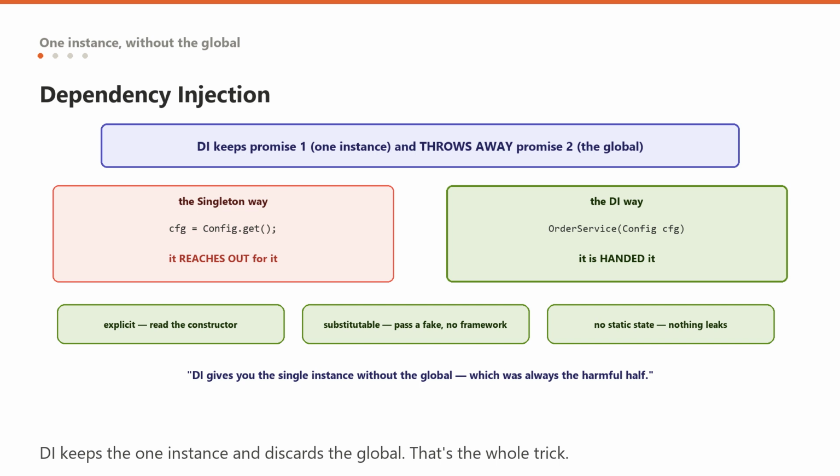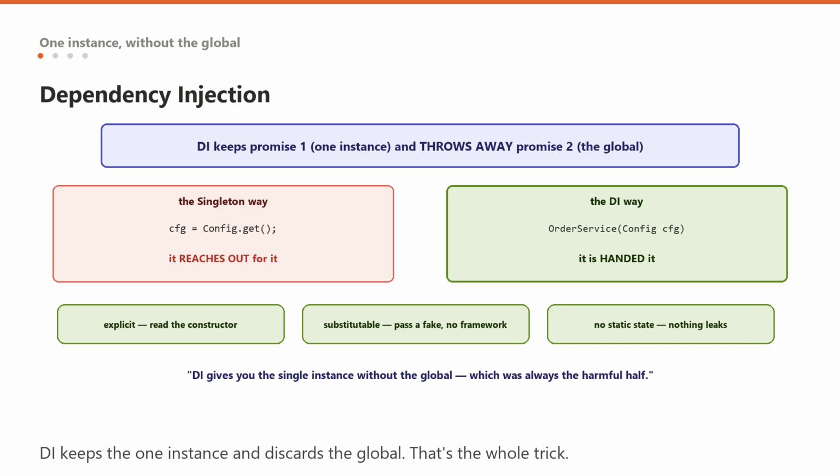Singleton scope is literally the name Spring uses. So you still get one instance. But the class does not reach out for it. It declares it in its constructor and is handed it. And look at everything that fixes, all at once. The dependency is now explicit. Read the constructor, and you know exactly what this class needs, no archaeology required.